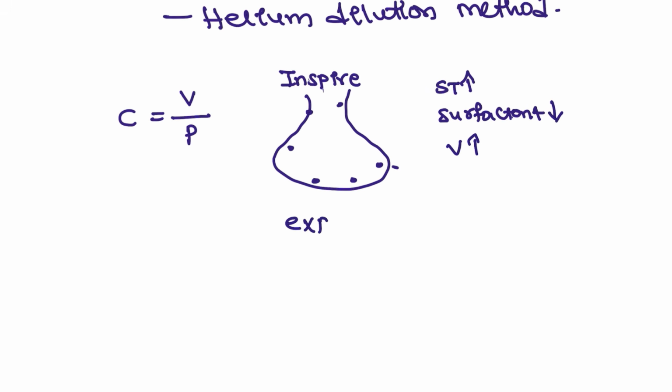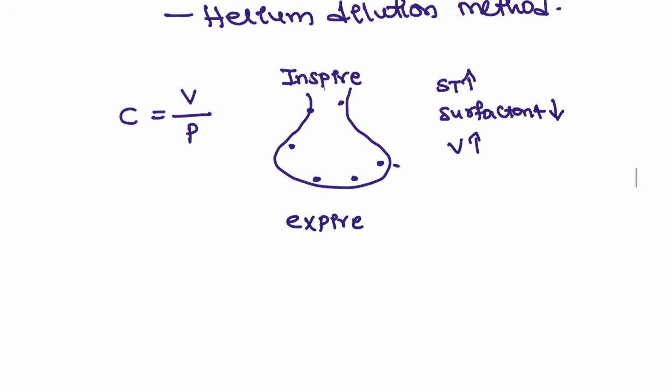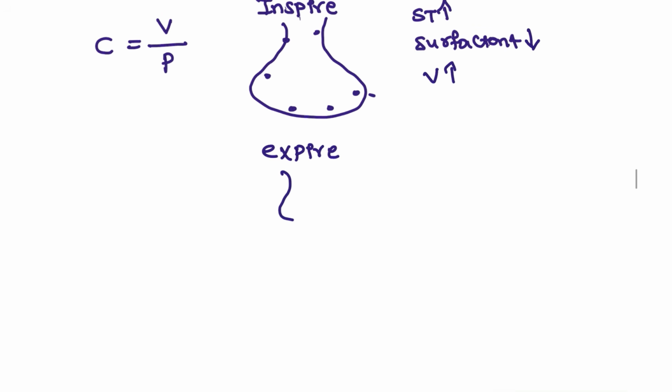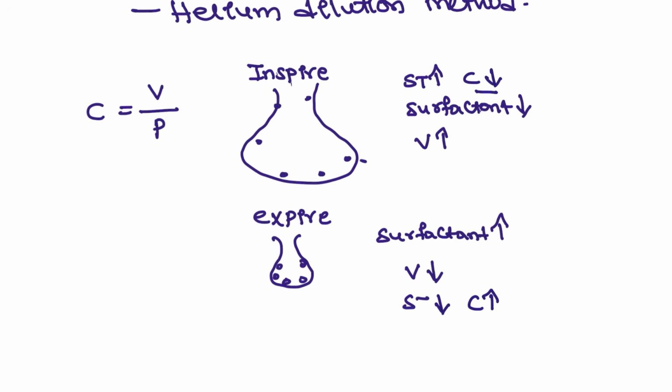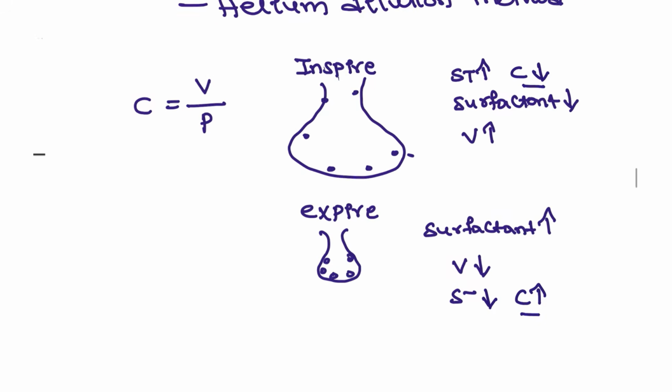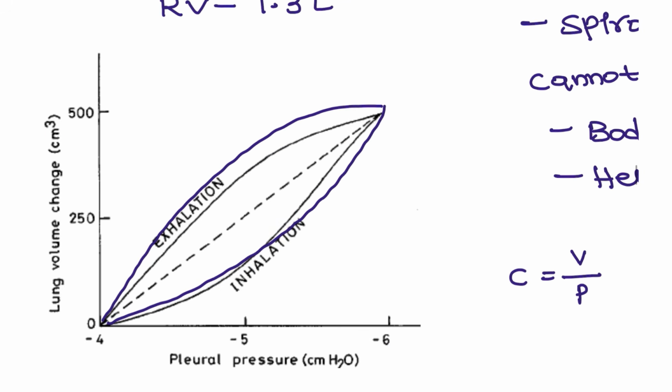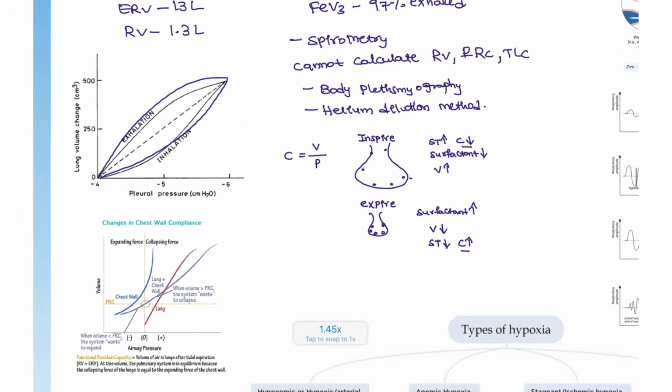Whereas during expiration, when you are expiring the air, the volume itself is very less, so the surfactant molecules are very near to each other. The volume is decreased, the surface tension is decreased, so the compliance is increased. So in inspiration the compliance is decreased, and in expiration the compliance is increased. That is what this graph explains to us.